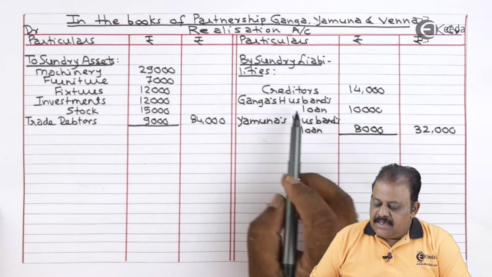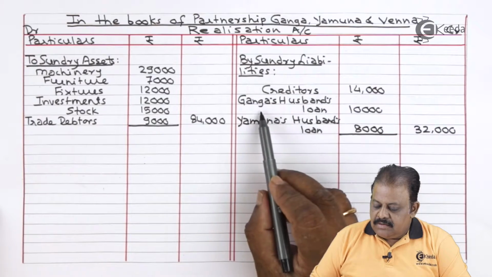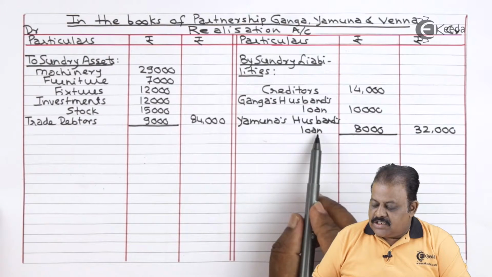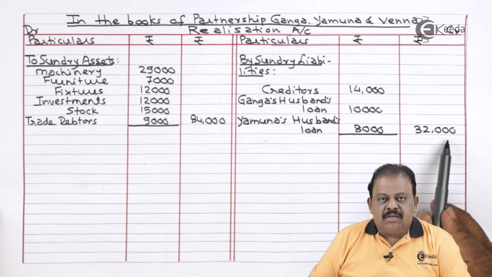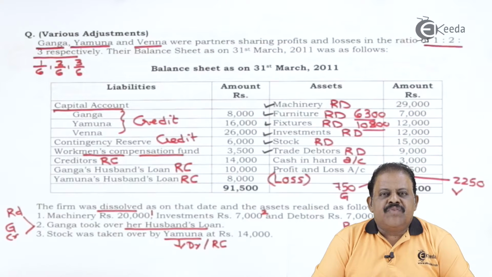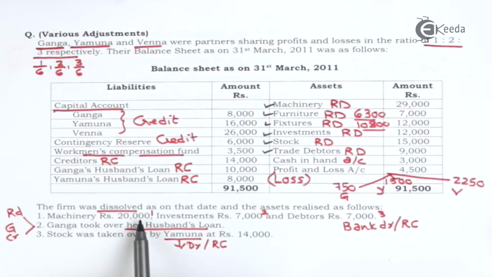By sundry liabilities, creditors, Ganga's husband's loan, Yamuna's husband's loan, total 32,000. With this we have completed the first step of solving the problem, that is the transfer step. Second is realization of assets. The firm was dissolved as on that date and the assets realized as follows: